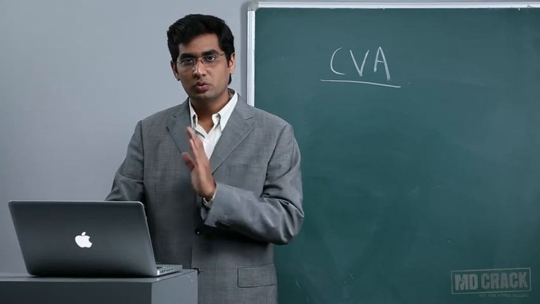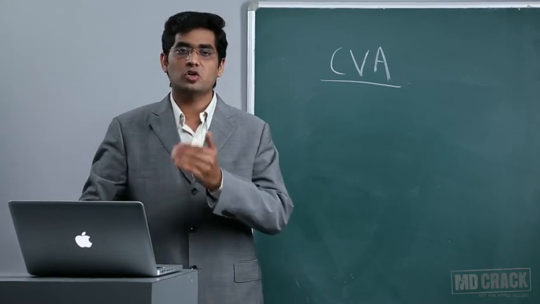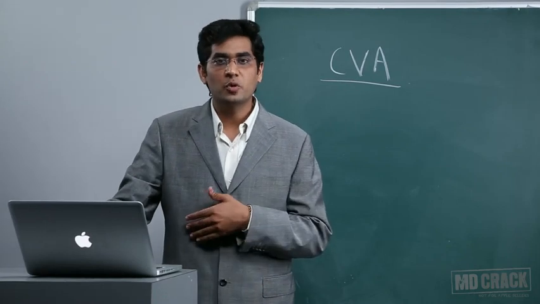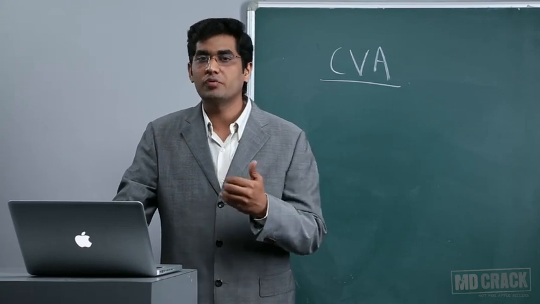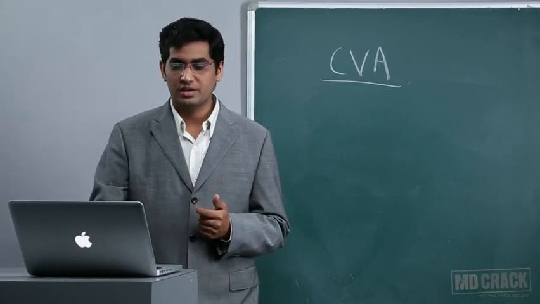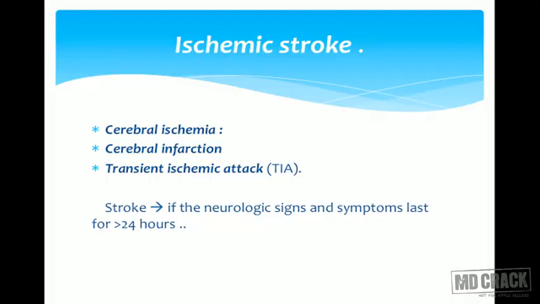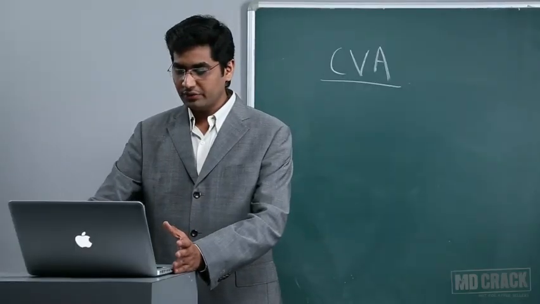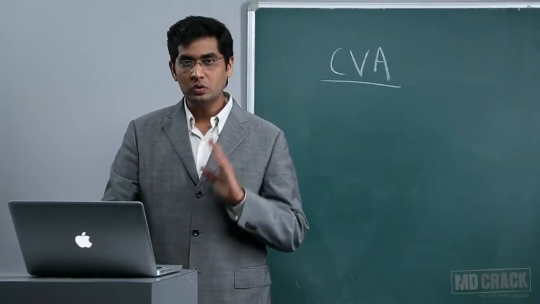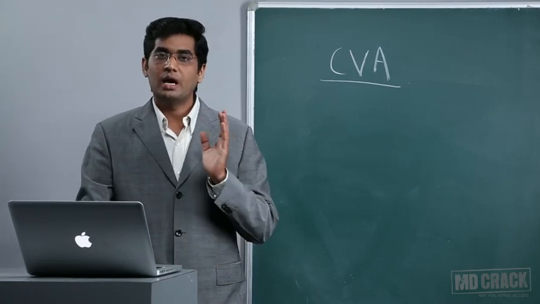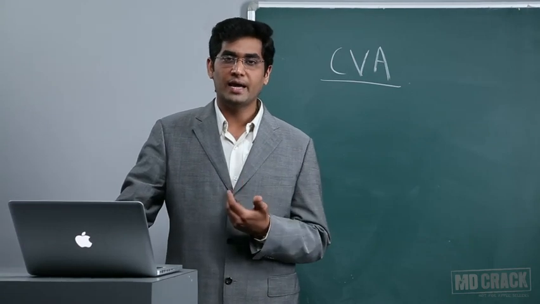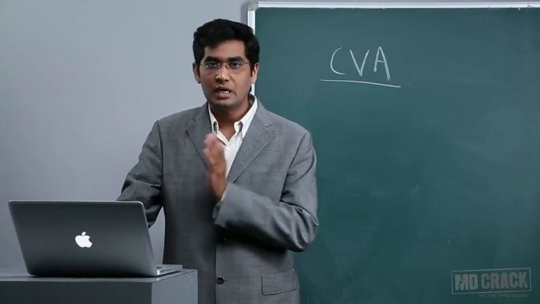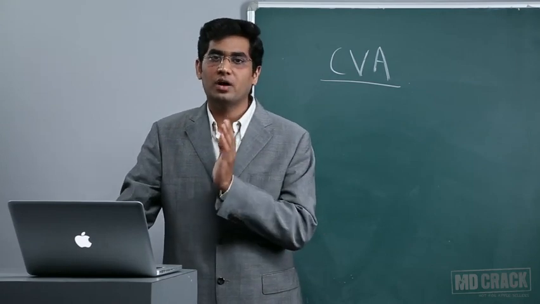And in some cases those infarcts can even thrombolyse automatically, and the patient recovers spontaneously with no signs and symptoms of neurological deficit. And if this occurs within 24 hours, it is called a transient ischemic attack. So we have 3 parts: cerebral ischemia, cerebral infarction and TIA. And we can say it is a cerebral infarct even though all neurological signs and symptoms recovered, but after 24 hours. So before 24 hours you can label it as a TIA, but after 24 hours it will remain as a cerebral infarct, that is stroke.